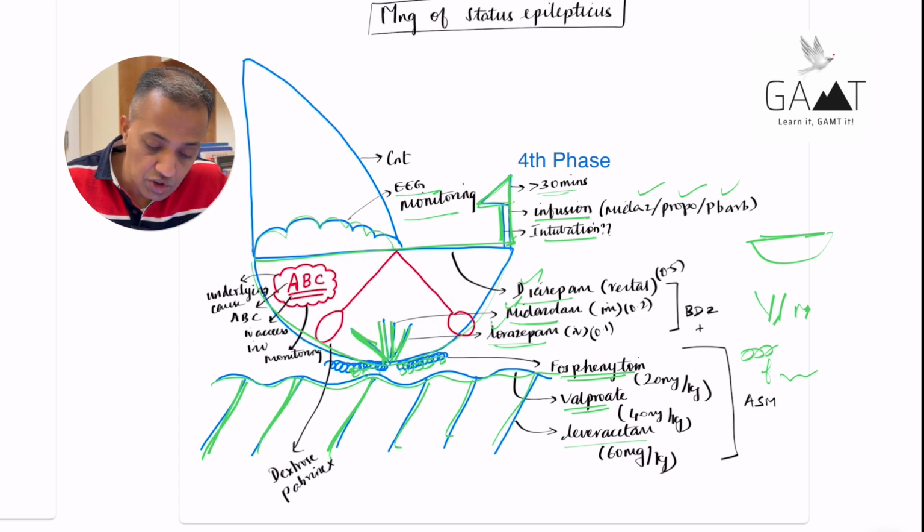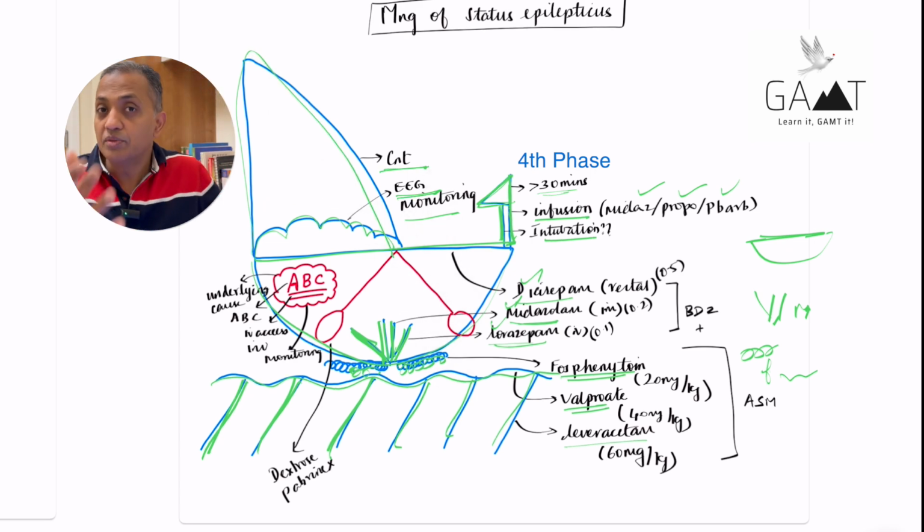And then you have this, which stands for letter E, EEG monitoring. This stands for letter C, which stands for continuous. So continuous EEG monitoring is another mainstay in the management of status epilepticus, which is prolonged. That summarizes the GAMT for the management of status epilepticus. We'll just go into detail of each element and dissect them out, okay?